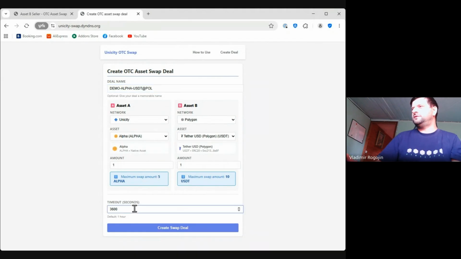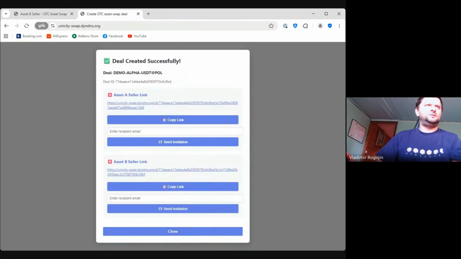It is how much time we should wait till the deposits are done by both parties. If they're not done, then everything that was deposited in the escrows is going to come back to the original owners. So okay, let's create a deal. Boom. So the deal was created, and now we can just share these links to parties A and B, or we can send them by mail.